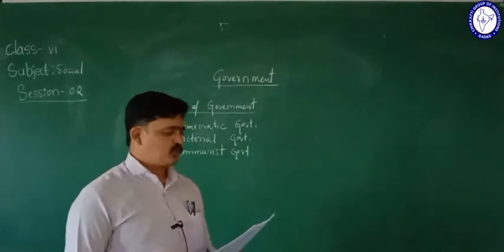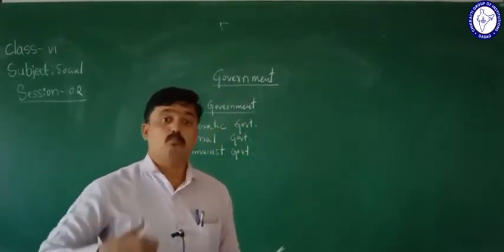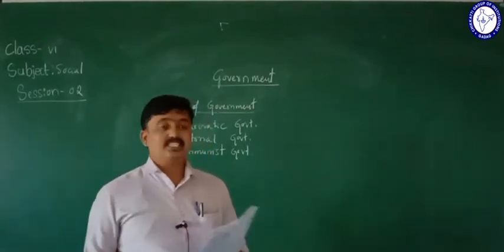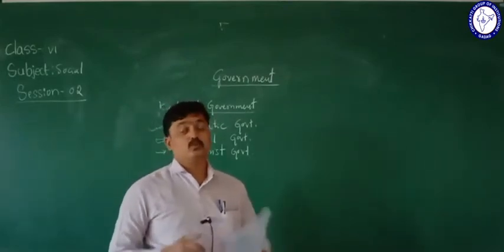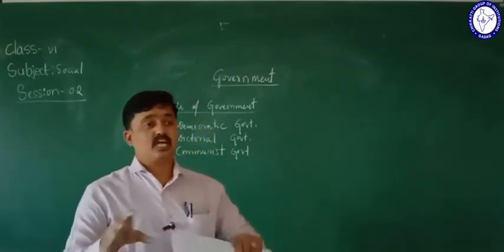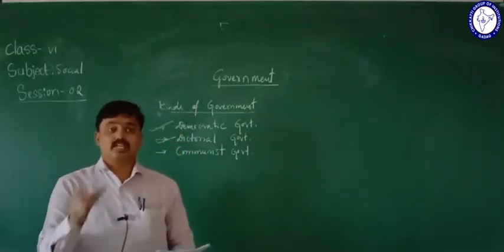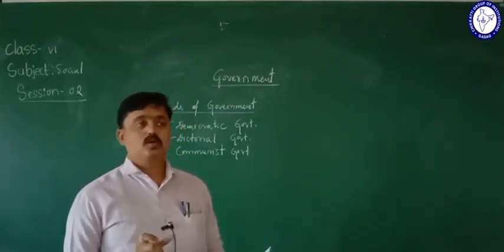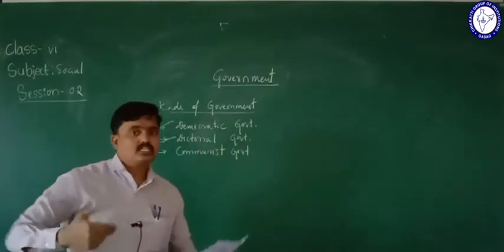Okay, and also in this government the citizens have no right to oppose. The citizens have no right to oppose and criticize his ruling. So they don't have any rights. They don't have any power to criticize his ruling. They have to obey his orders. So that is what we are going to see in the dictatorial government.